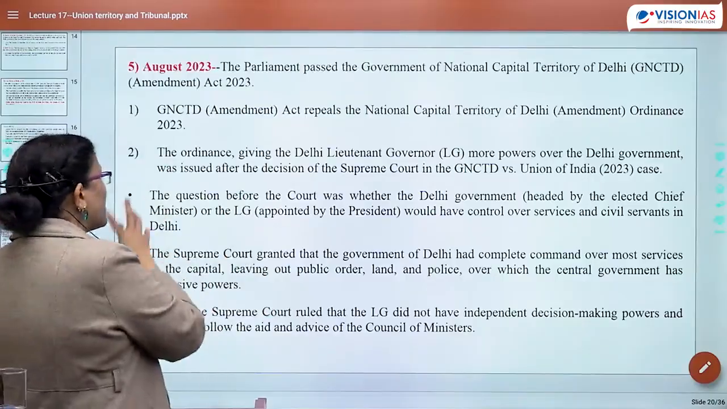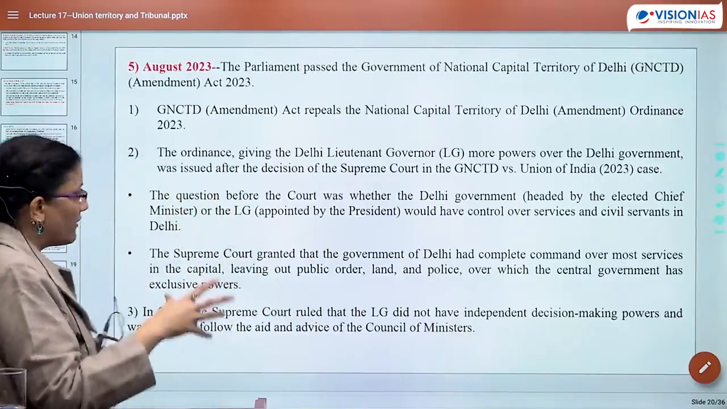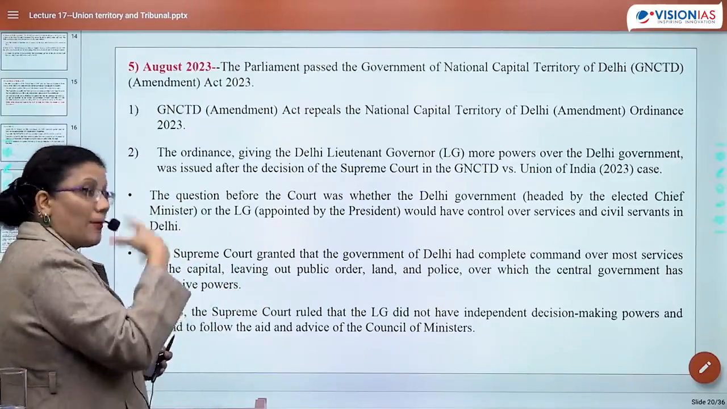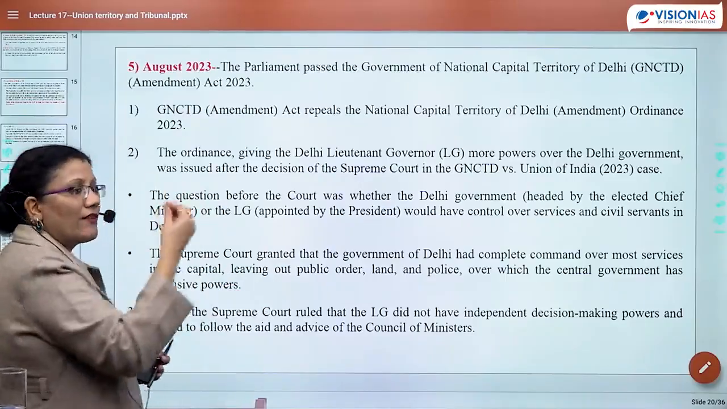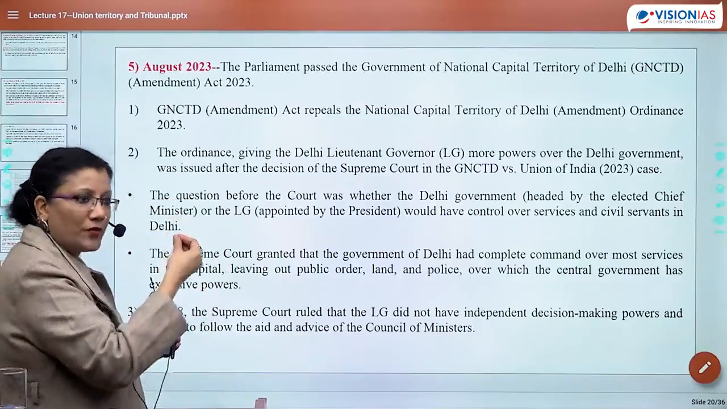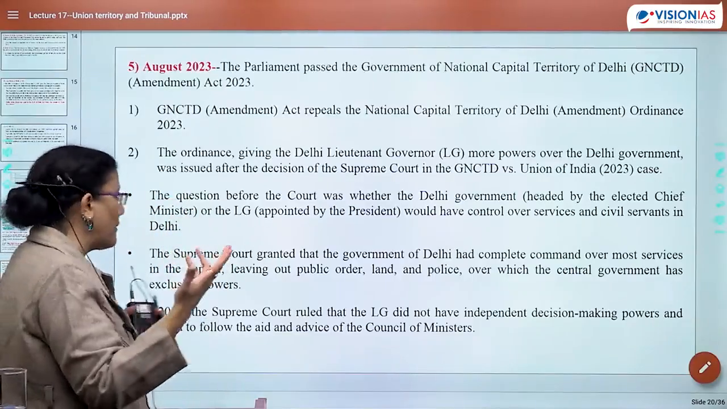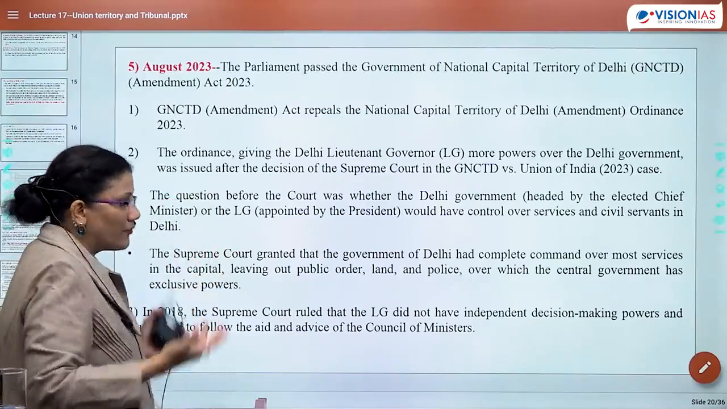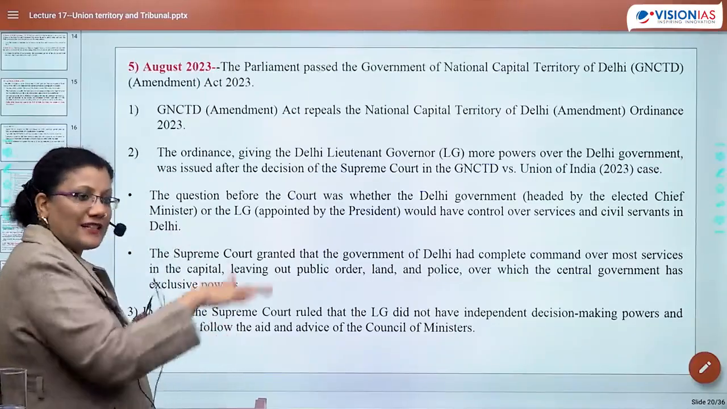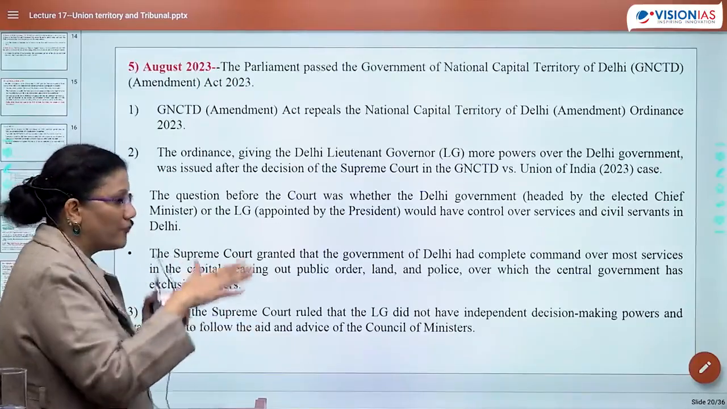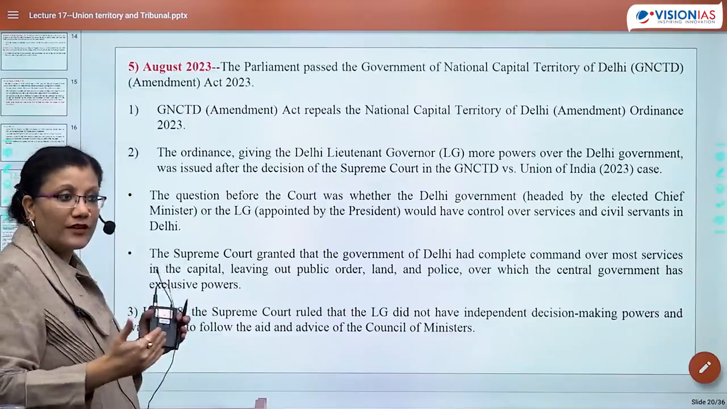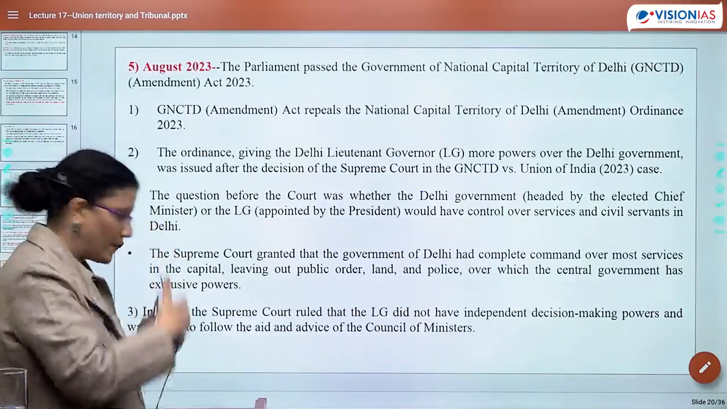Right? The question before the court was whether the Delhi government headed by an elected chief minister, or the LG appointed by the president, should have control over services or civil servants. ये issue था Supreme Court के सामने. Just a quick recap. The Supreme Court granted that the government of Delhi should have complete command over most of the services except these three, that is public order, land and police, over which the central government will have exclusive power. ये Supreme Court ने verdict दिया early weeks May 2023.